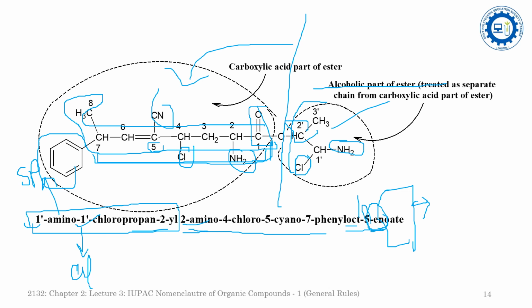Then this will come as 2-amino, 4-chloro, 5-cyano, 7-phenyl, oct-5-ynoate. So the name of this compound will be 1'-amino, 1'-chloro propan-2-yl 2-amino, 4-chloro, 5-cyano, 7-phenyl oct-5-ynoate.